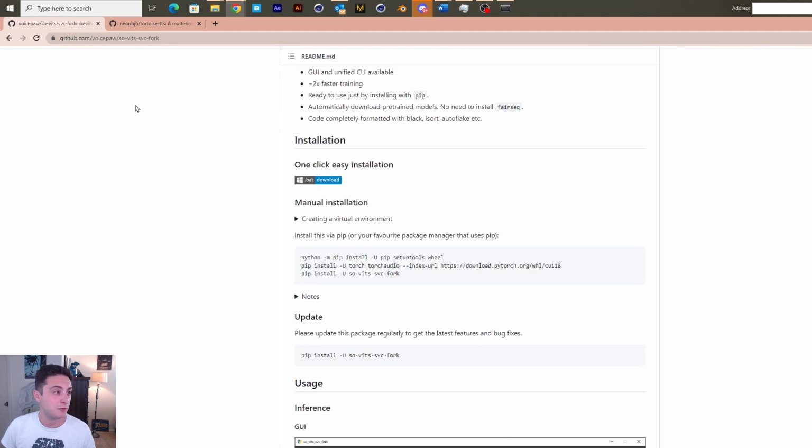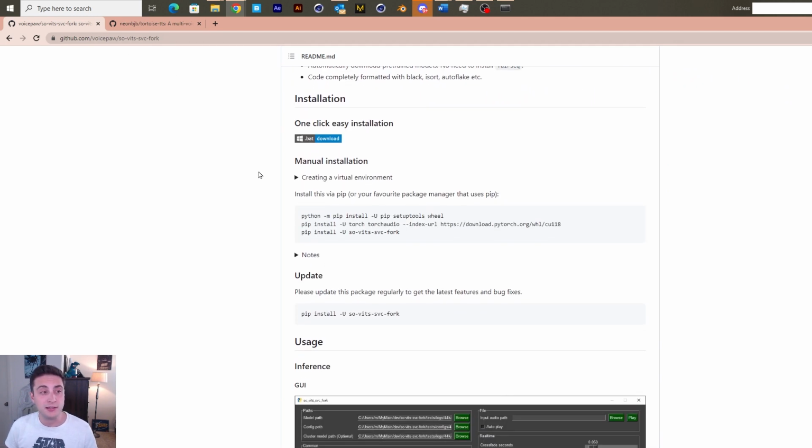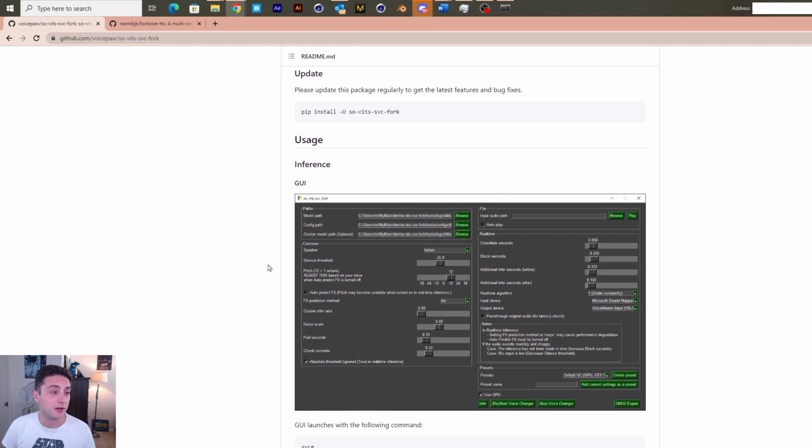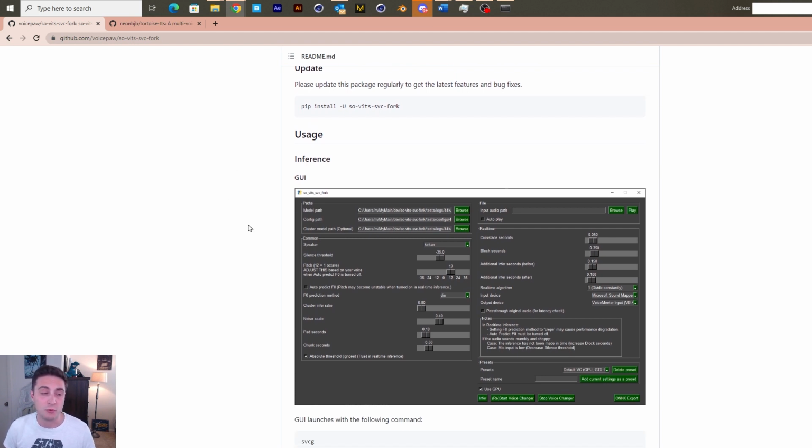But if you come to this fork on GitHub, you'll need Python, as I said at the beginning, and you'll either need Anaconda or Miniconda to be able to launch it. You can just download this bat file to install it easily, or you can do a manual installation if you need to. And then here it explains everything, as well as the YouTube video will also explain a lot.